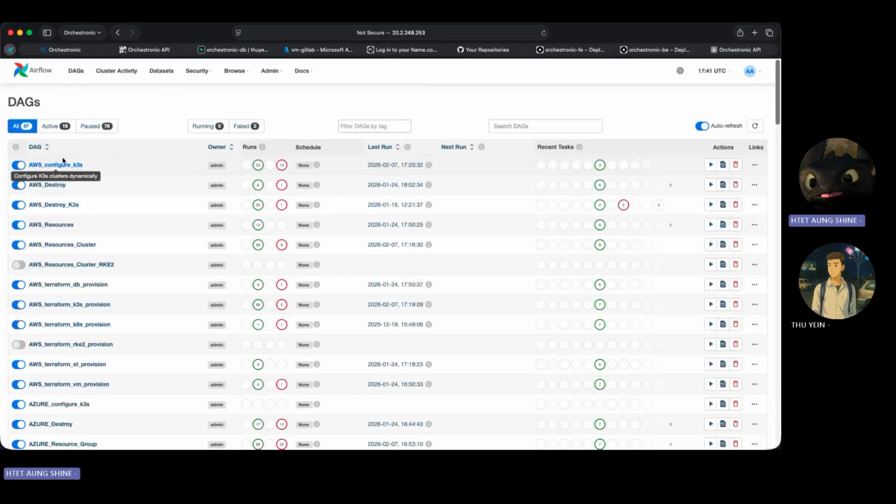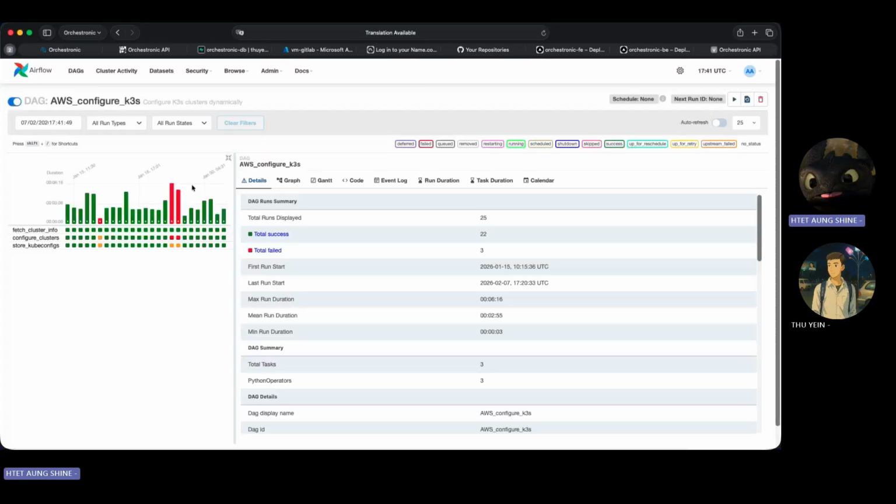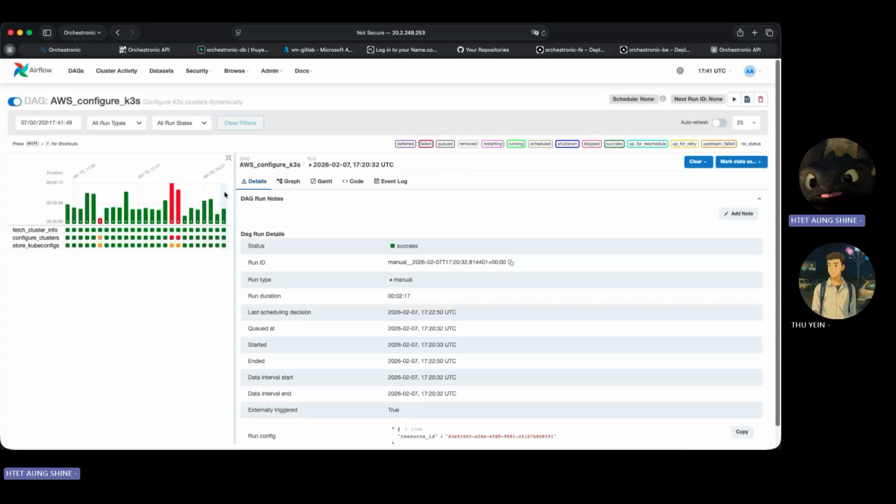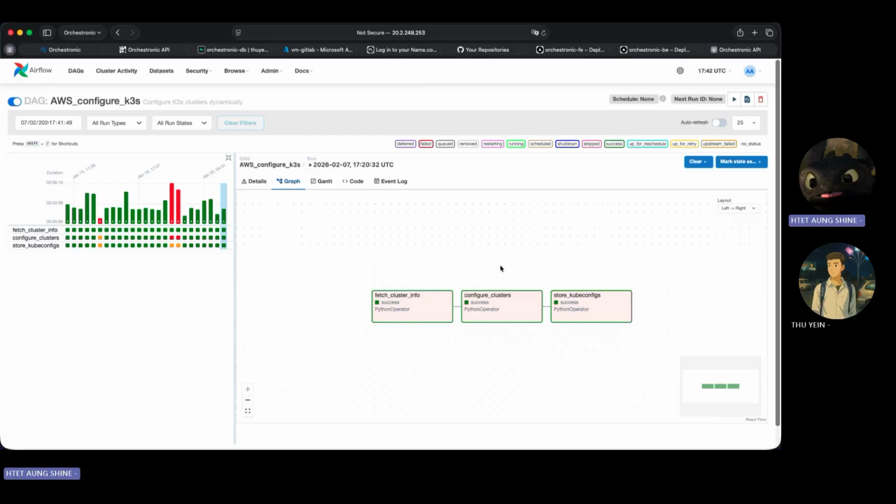And another one is the configuration. In here, we use Ansible to configure the provisioned K3s clusters by installing the required components, such as the load balancing and also the K3s installation.